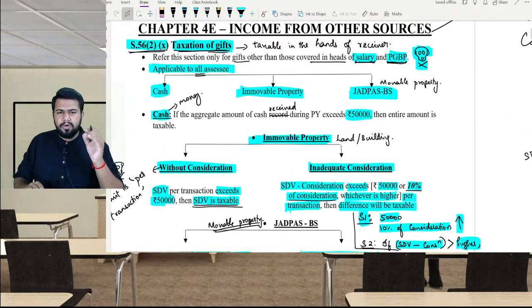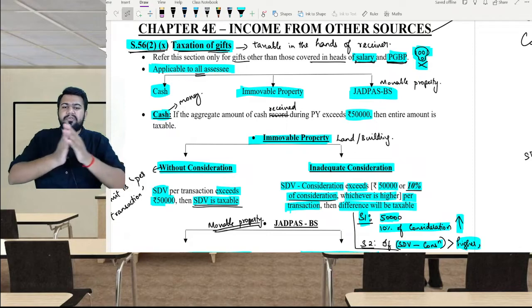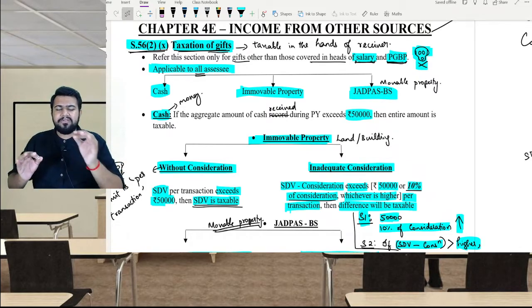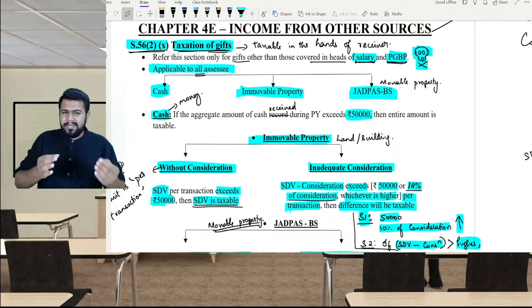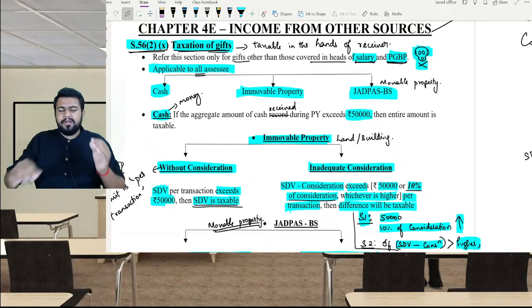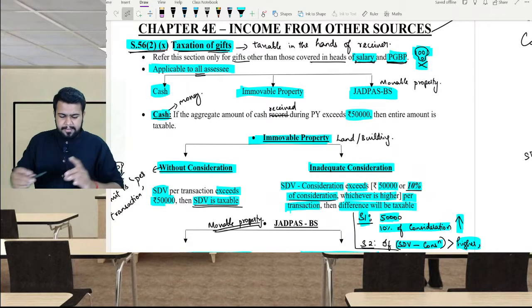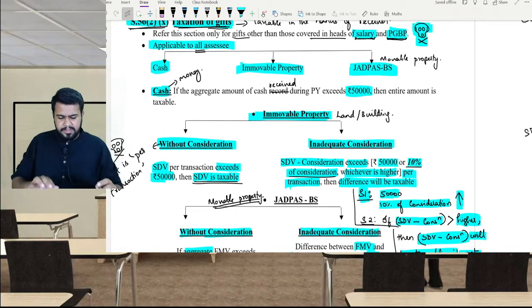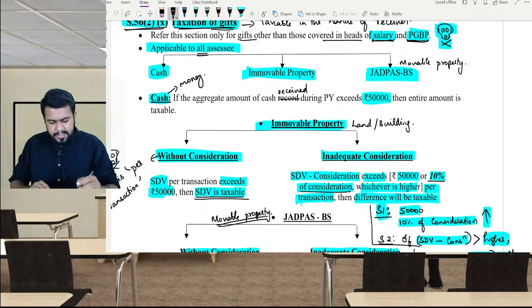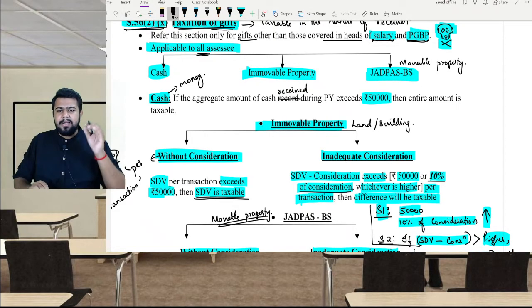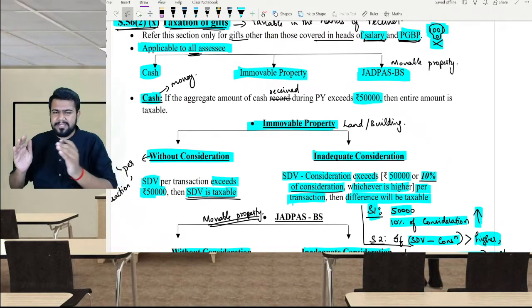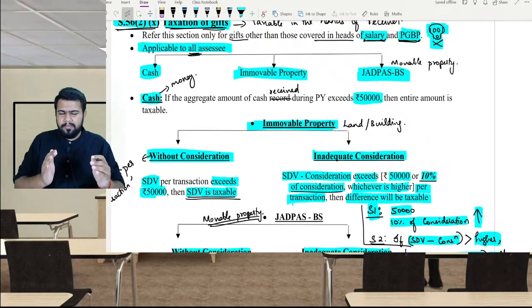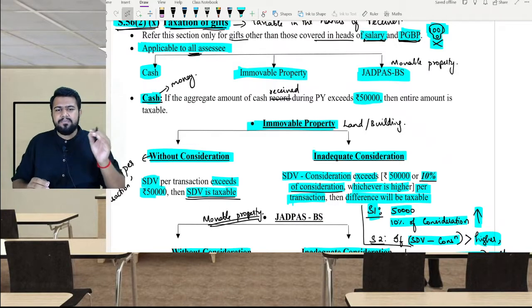Now let's come to the core of the section, that is 56(2)(10). I already told you, when an asset is transferred from one person to another, the transferor will pay the capital gains on that particular asset, correct? And the transferee, the person who is receiving the asset, will pay the tax under 56(2)(10), if it is not covered under salary and PGBP. This section is applicable to all assessees. Now we can divide this section into three categories: first money, second immovable property, third movable property.